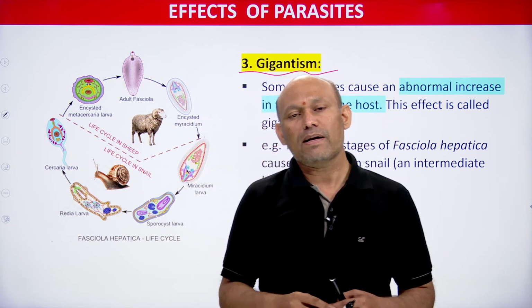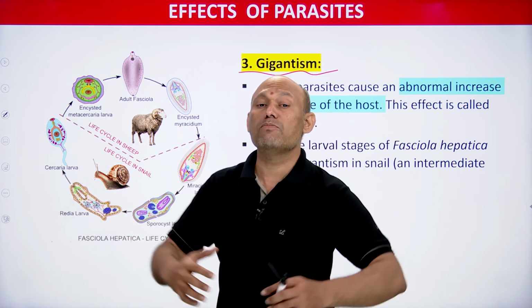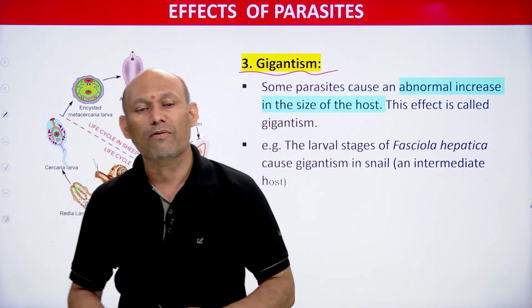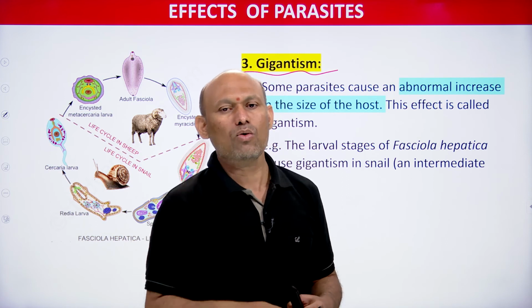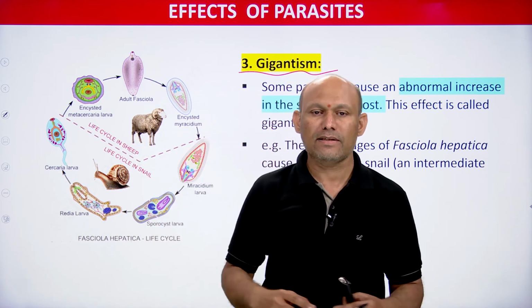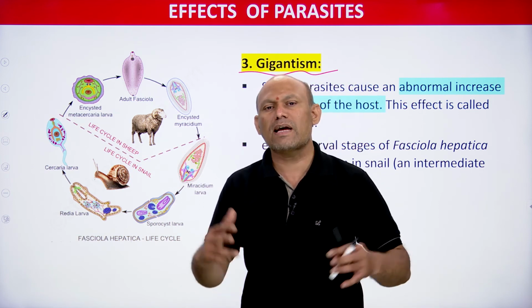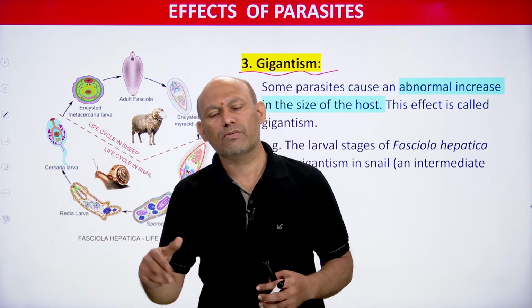There are some parasites, students, that whenever they attack their host, cause abnormal growth of the body of their host. So whenever a parasite attacks its host, the host's body abnormally increases in size, and this phenomenon is called gigantism. It's very simple. This word gigantism you will come across once again in future.